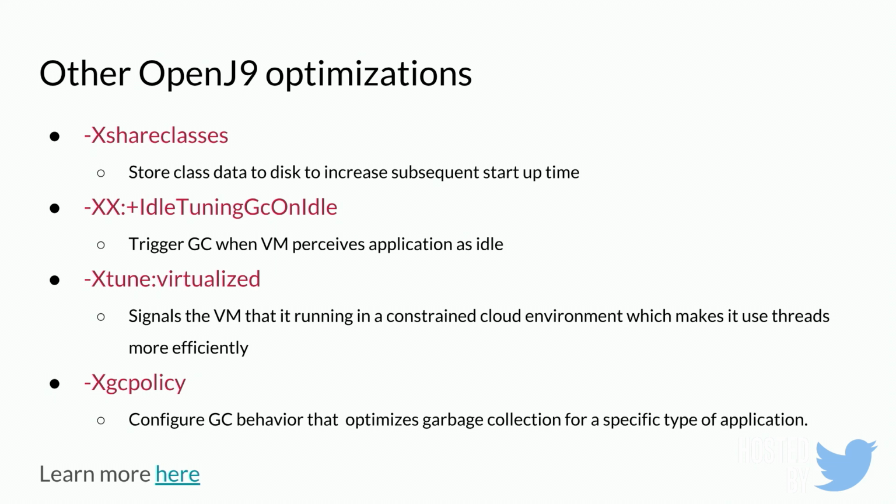The VM does its thing, does its analysis, and it actually does a pretty good job at not using too many threads or not using too much of the CPU. And this saves costs. So if you want to save some money in your cloud environments, turning that on is pretty useful.